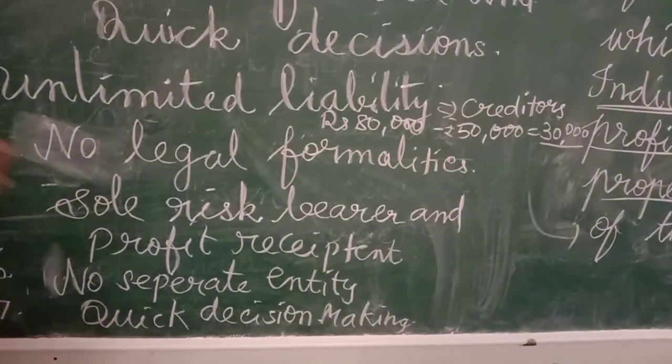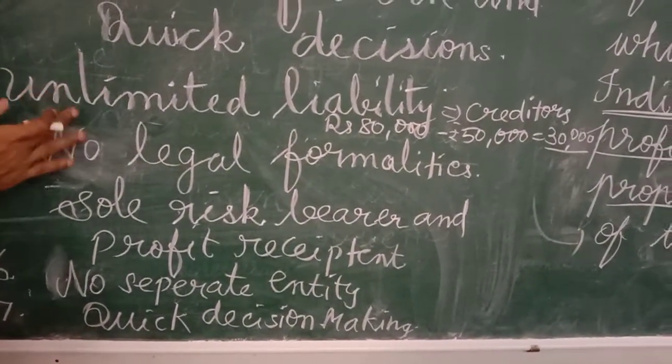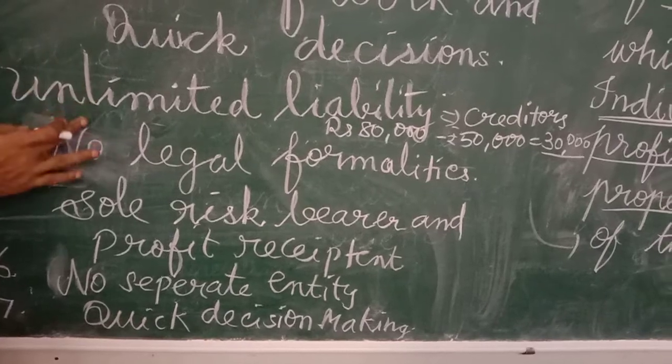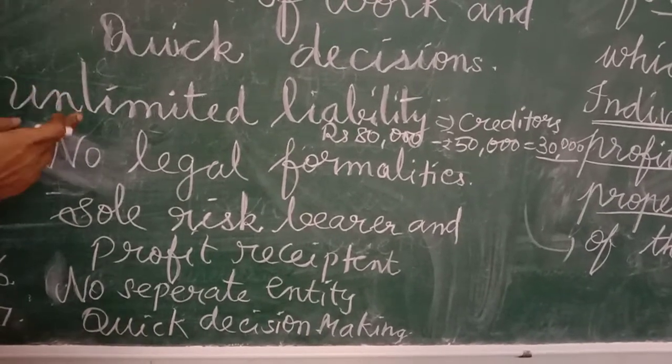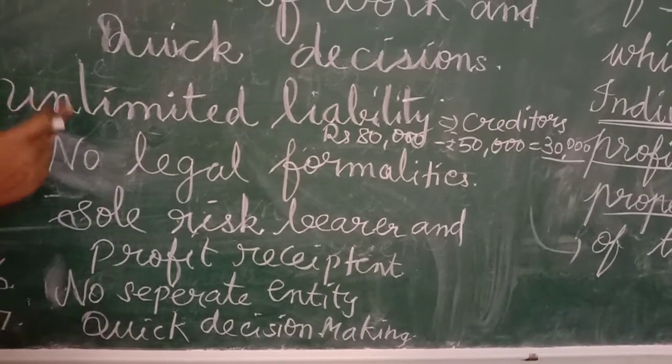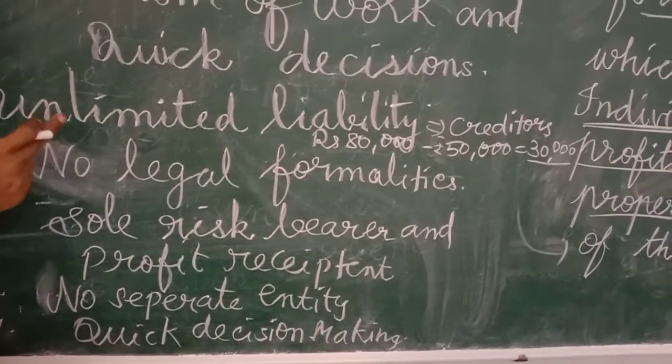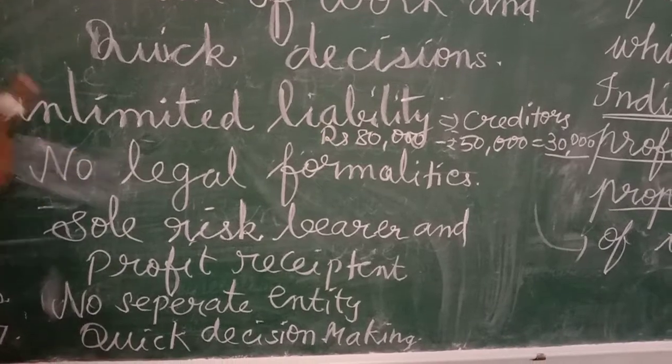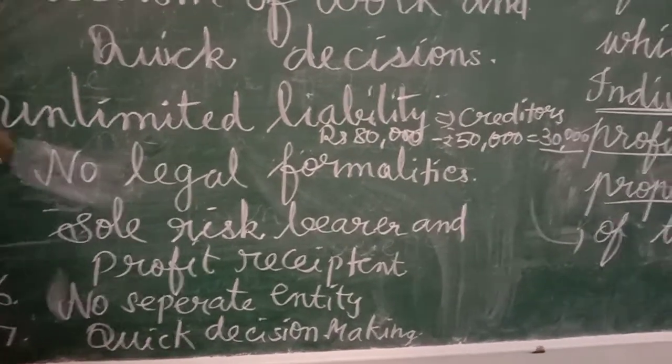So, in that situation, her personal assets will also be drawn into the business. In such a case, she has to bear the losses from her personal income. That is called unlimited liability.